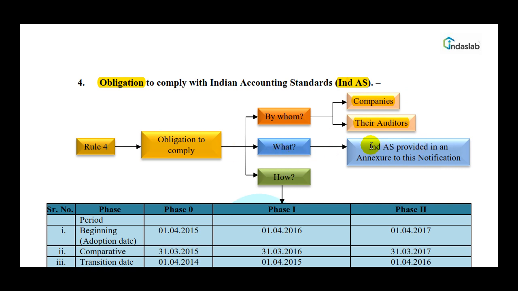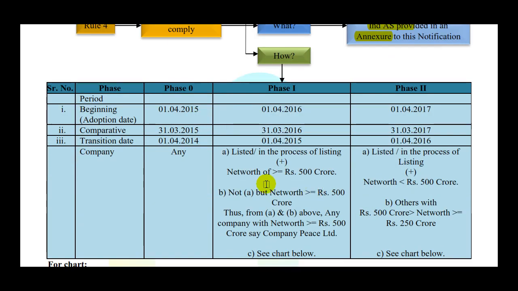Ind AS provided in the annexure to this notification. As I said, there are Ind AS 101 to Ind AS 114, and then we have Ind AS 1 to Ind AS 40. Now how are you going to comply? And this is the phase, as you can see. Phase 0, phase 1 and phase 2. Phase 0 is not mandatory, it's a voluntary phase. Phase 1 and phase 2 are mandatory phases.